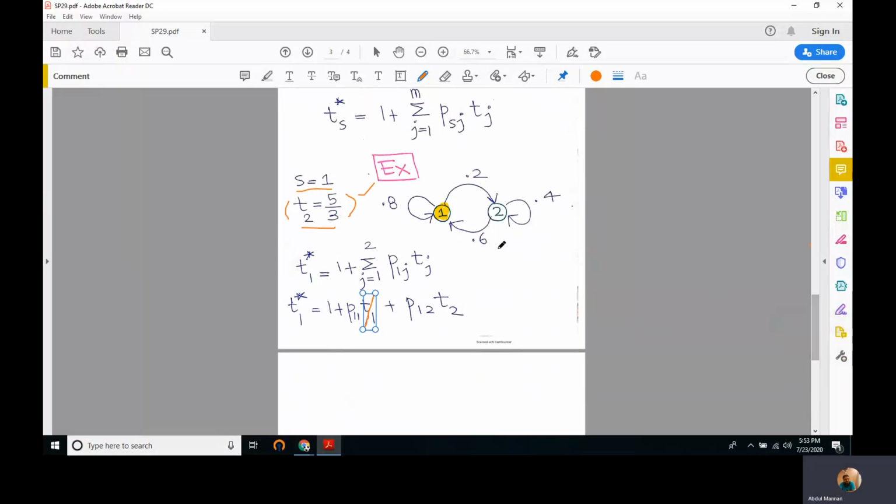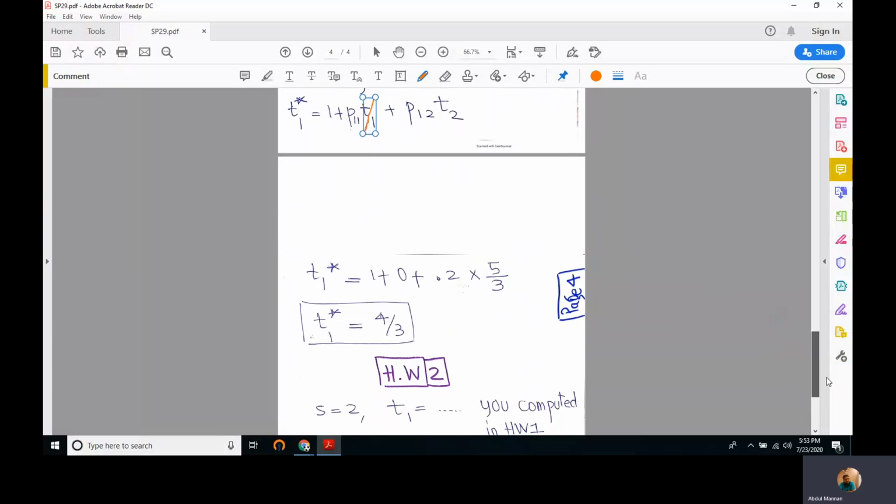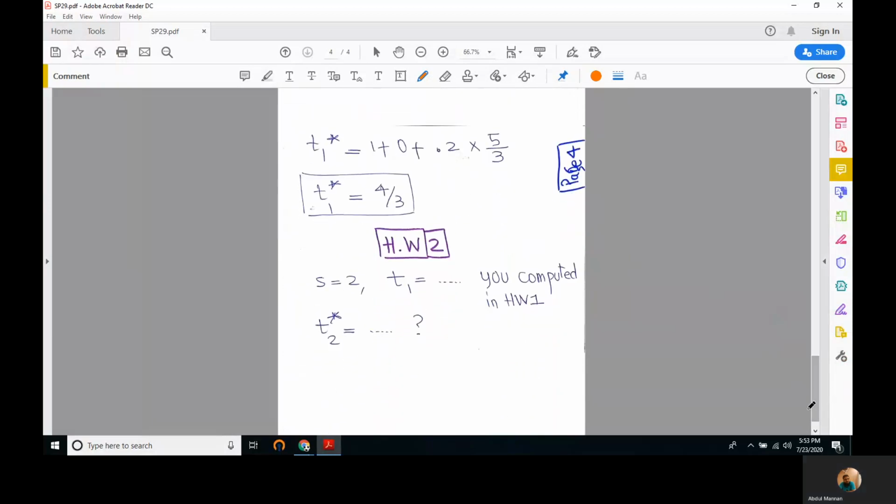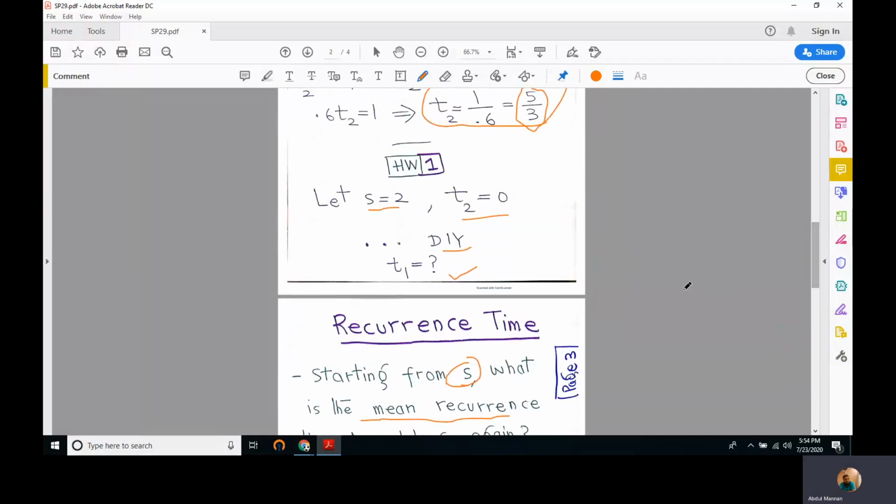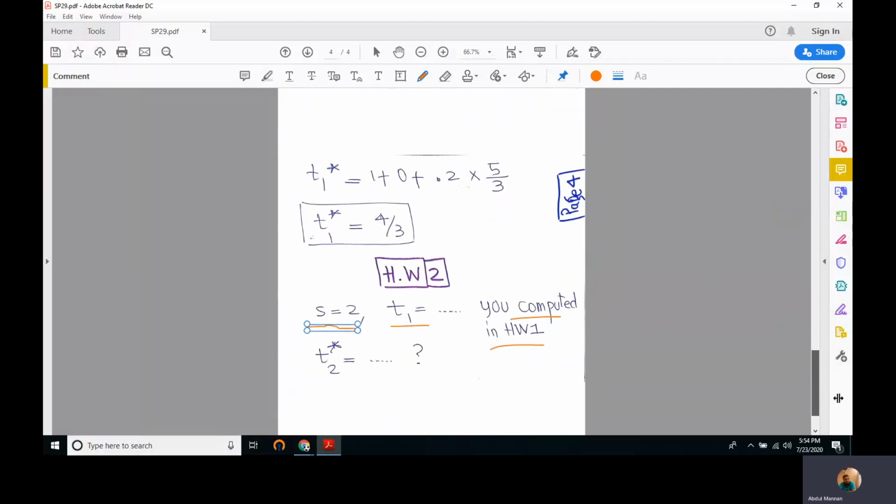So we can repeat the same problem for state number 2. That is, state number 2 once visited, what is the average time after which it will be visited again? This is also left as a homework for my students. As a hint, you will put s equal to 2, and the T1 that you computed in homework 1, you'll plug that value here.